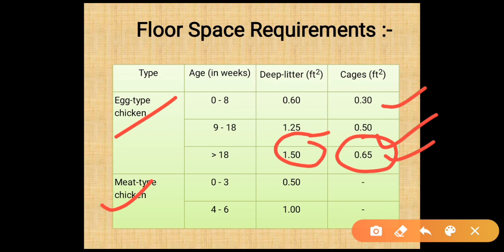In meat type chickens at the age of 0 to 3 weeks, the space required in deep litter is about 0.50 square feet, and for the age of 4 to 6 weeks they require about 1.0 square feet in the deep litter system.